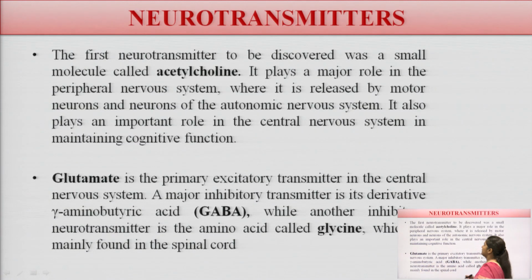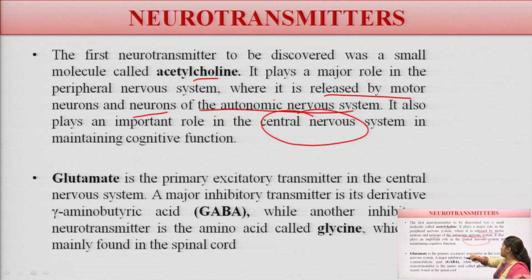Now the first neurotransmitter to be discovered was a small molecule, acetylcholine. It plays a major role in the peripheral nervous system, released by the motor neuron and the autonomic nervous system. It also plays an important role in the CNS for maintaining cognitive functions.